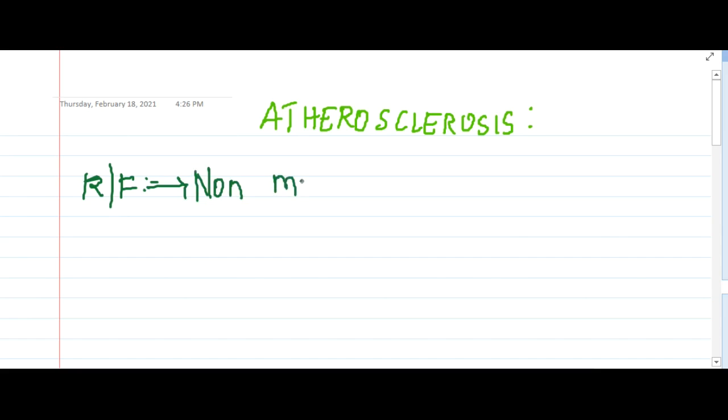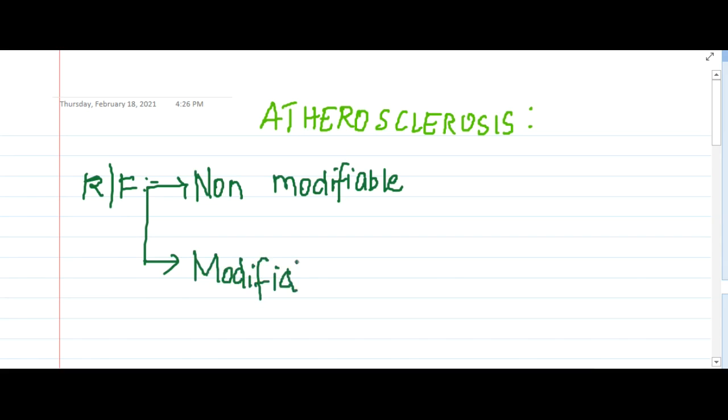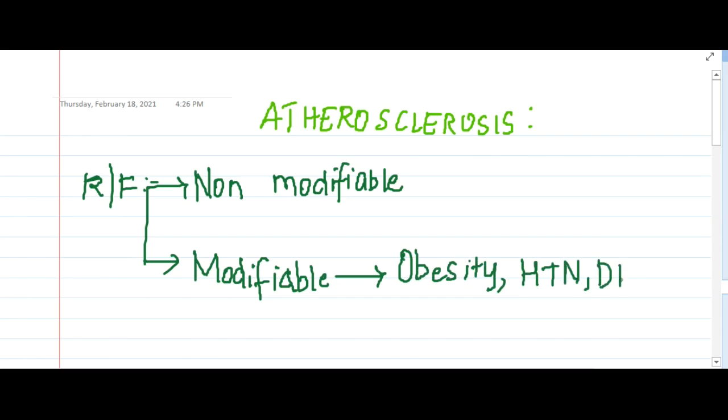First, modifiable risk factors. Non-modifiable and modifiable risk factors. Non-modifiable can be genetic, environmental, where you cannot do anything with it. But what is important for us is the modifiable risk factors, which you can change to make it normal. So these include obesity, hypertension, diabetes mellitus. This also includes alcohol and smoking.